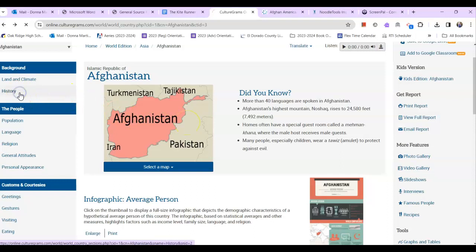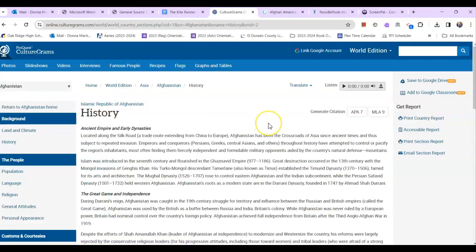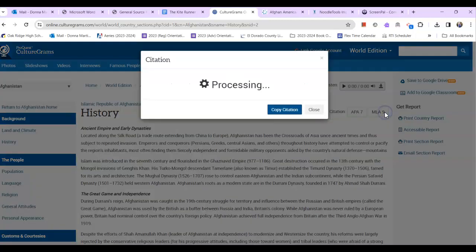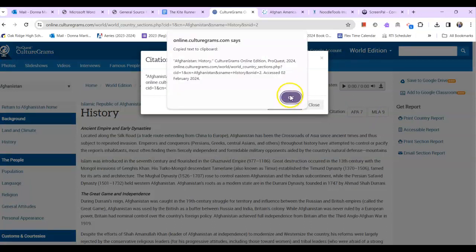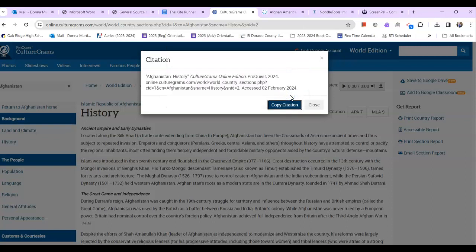I forgot to show you guys that Culturegrams also has a citation. It's up here. It says generate citation. You're going to click MLA 9 and you're going to copy this citation, and then in Noodle Tools you are going to click the quick cite button and paste this into the annotation box. So that is a way to get the pre-made citation into Noodle Tools.